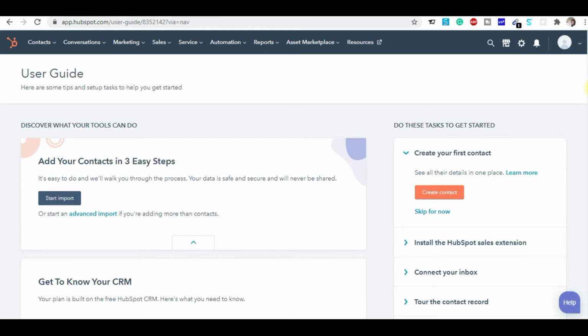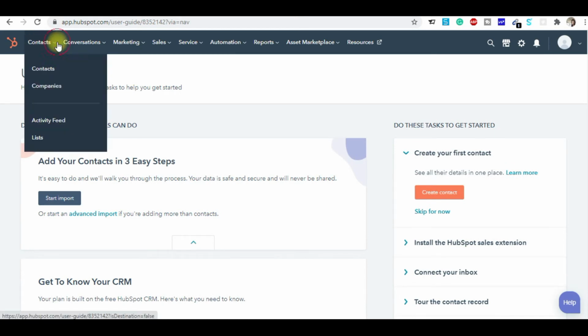So guys, here I'm inside the dashboard of my HubSpot. You can see the tabs: the contact tab, the conversation tab, the marketing tab, the sales, the services, automation, right? These are the functionalities you get with HubSpot. For example, the contacts tab. If I click on contacts, you can manage all your contacts, your company details, and the list of your companies and contacts.